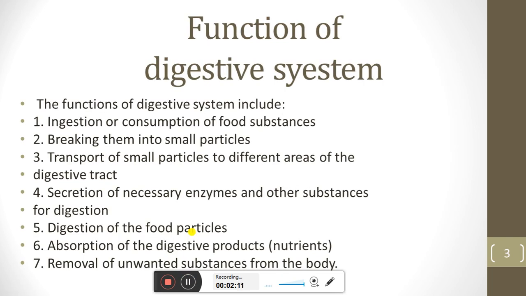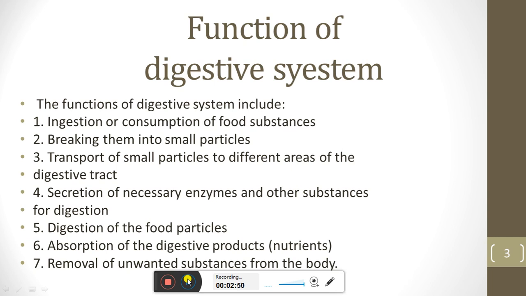Then we see basically the functions of the digestive system. The functions include ingestion, or consumption of food substances. What is basically the first function? Consumption of food substances means use of food substances. Then the second function is breaking down into small particles. Then the third function is transport of small particles to different areas of the digestive tract, meaning transport of the food particles to the stomach, to the small intestine, to the large intestine.